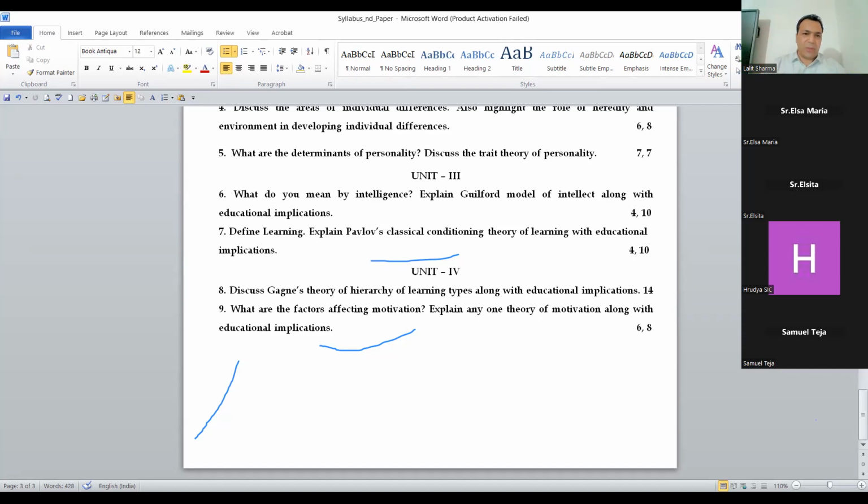So this one we have given to you, right, guys? For the full one, I mean 8 points you have to remember: the outcomes of Gagne's theory of hierarchy of learning and educational implications. Along with that, I have given you additional questions. I don't want to discuss it here, because you know that we have already discussed this, right? All of the notes we have given to you.